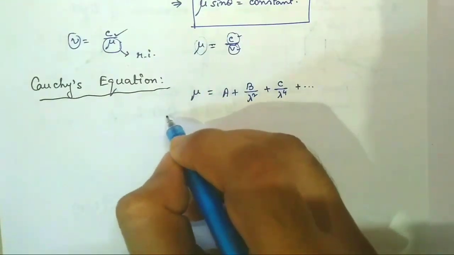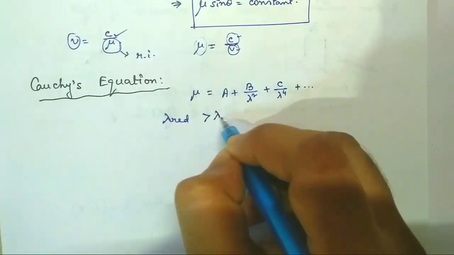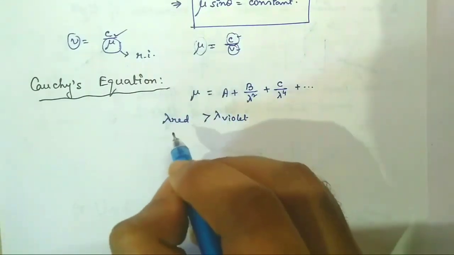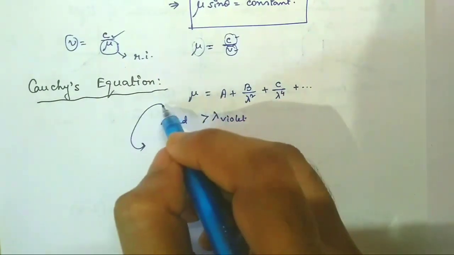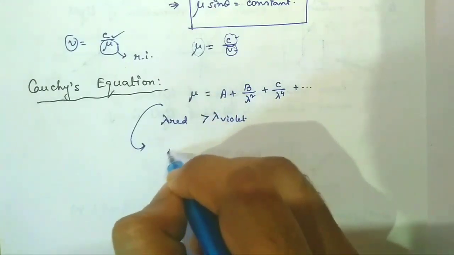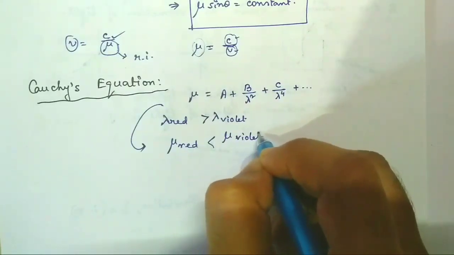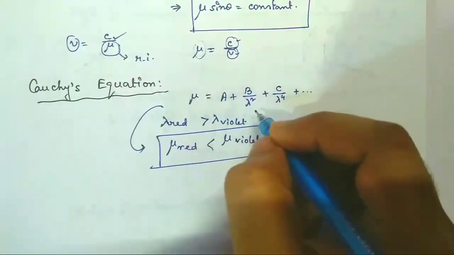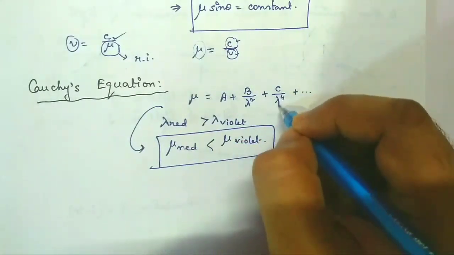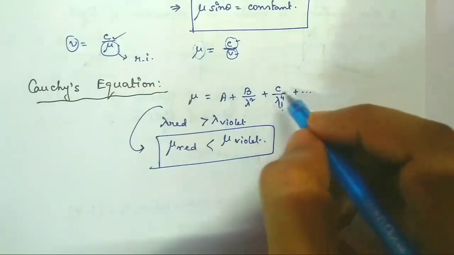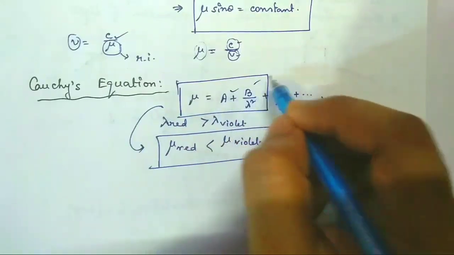But we know the wavelength of red light is greater than that of violet, that is, lambda red is greater than lambda violet. Using Cauchy's equation, mu red is less than mu violet, since mu is inversely proportional to lambda square. The third term is very small, so we can neglect it. We will consider mainly the first two terms.